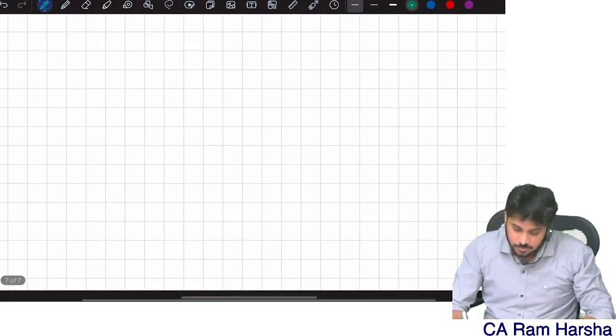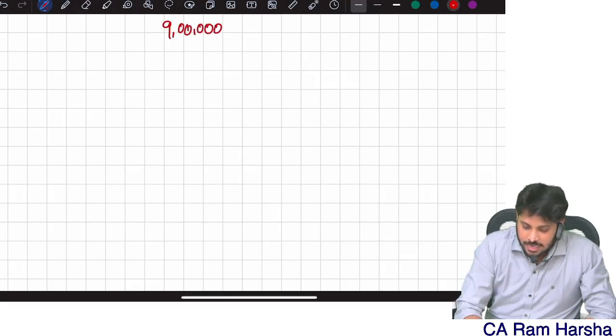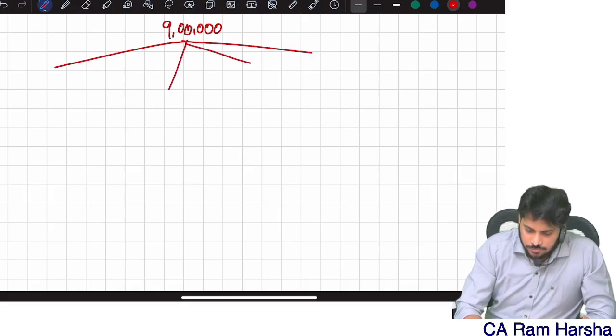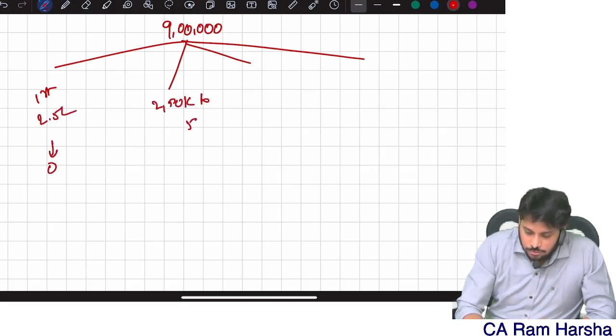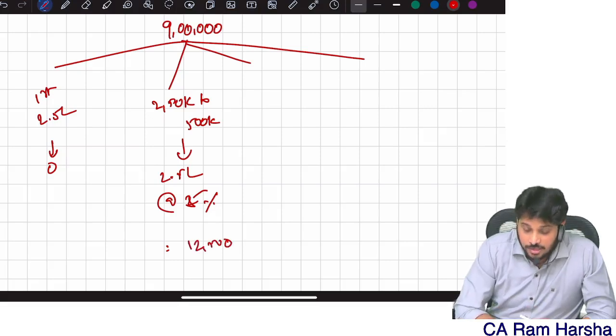Now suppose my income is exactly 9 lakhs. How should I compute tax here? Same structure. First 2.5 lakh, 0. 2.5 lakh to 5 lakh, which is 2.5 lakh, taxable at 5%, which is 12,500.